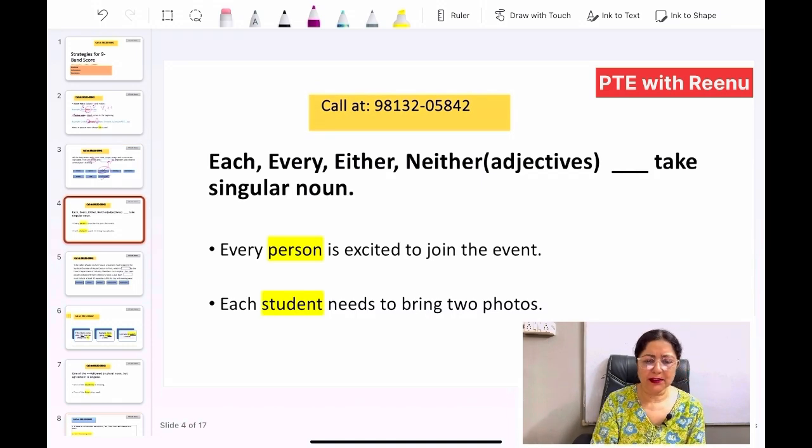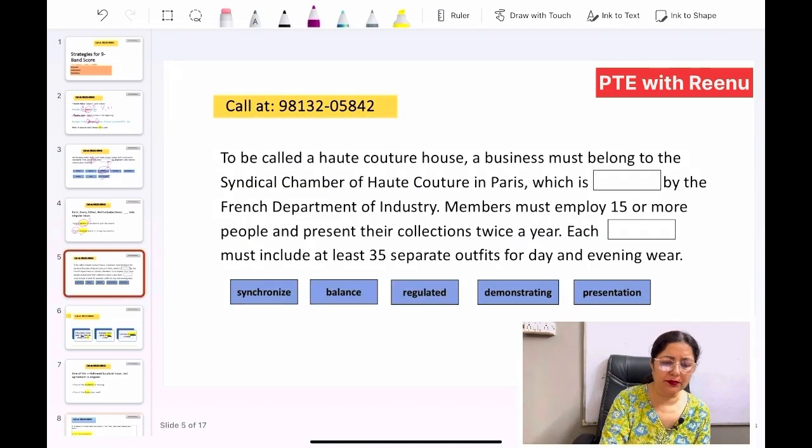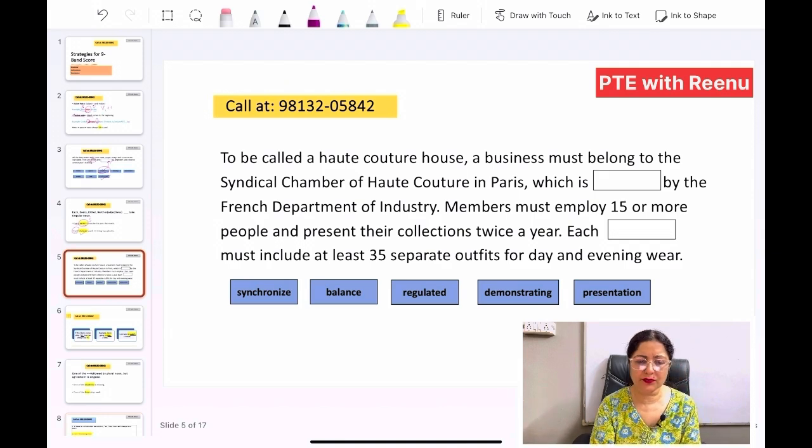Similarly, the next rule is each, every, either, or neither. When they are used as adjectives, they take a singular noun. Each, every, either, neither. For example, with "every" the noun would be singular, that is, person. With "each" the word would be a singular noun, that is, student. Let's see the last two rules again through an example.